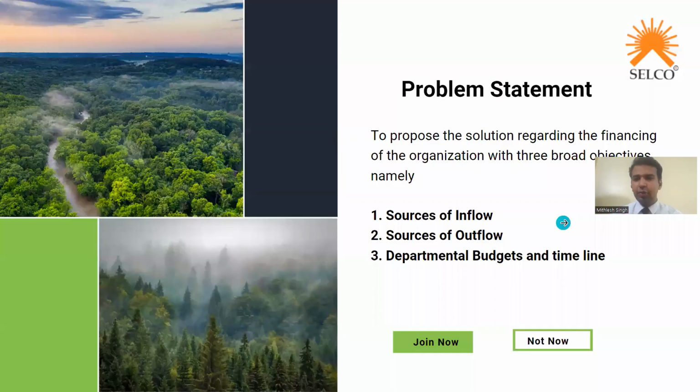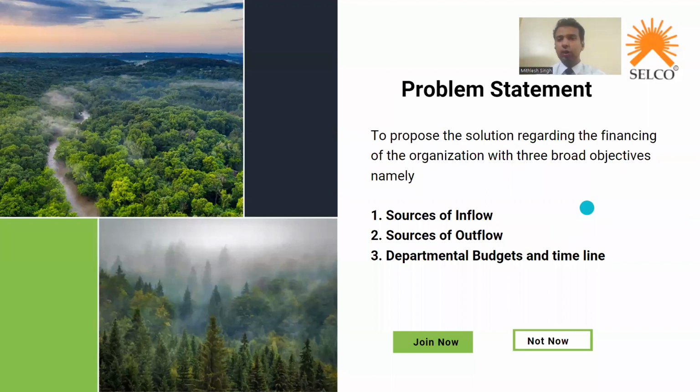Defining the initial problem statement, we propose a solution regarding the financing of the organization with three broad objectives, namely source for the inflows, source for the outflows, and departmental budgets with their timelines.